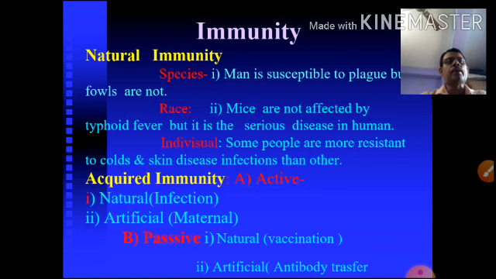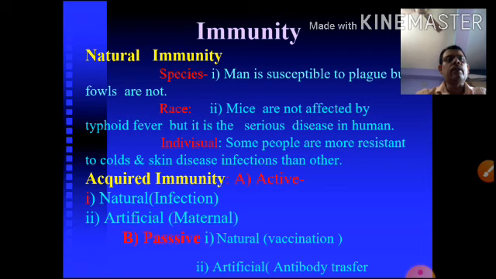Because there is different individual immunity. Some persons are highly immunized to the common cold, they are resistant. Or take cricketers: today they are in one country, the next day they go to another country, so their immunity is different.